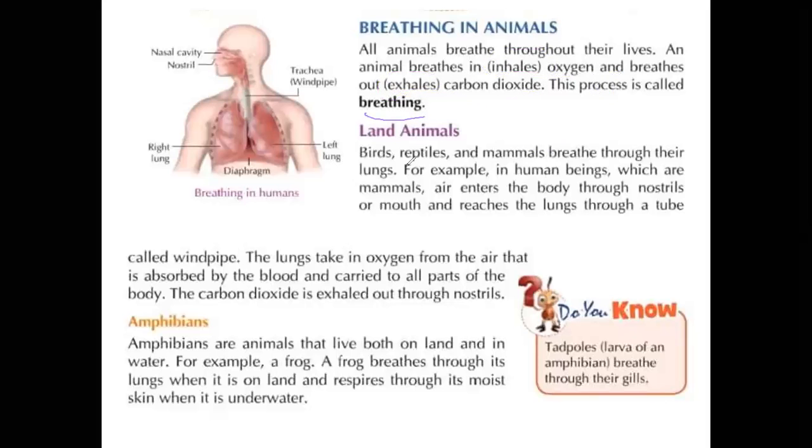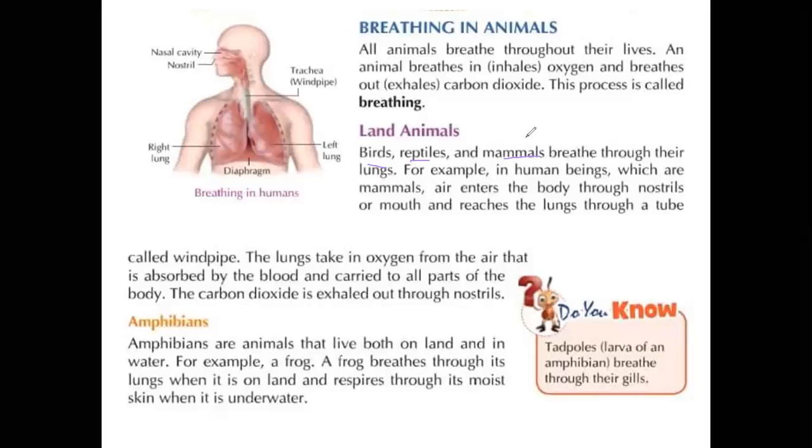Now, we already learned about the habitats, aquatic and terrestrial, so the aquatic animals and the terrestrial animals. Land animals means terrestrial animals, most of the animals like birds, reptiles, and mammals. Mammals are the animals that give milk to their young ones.